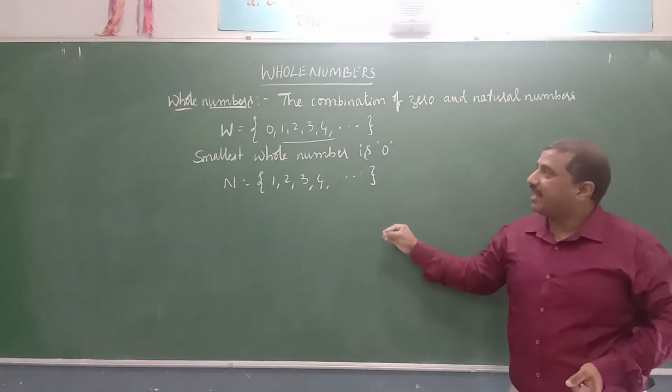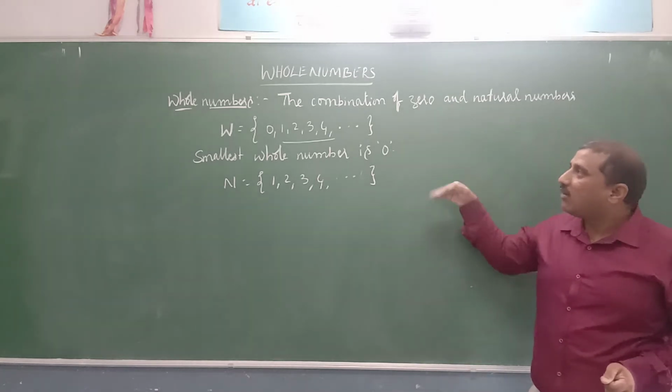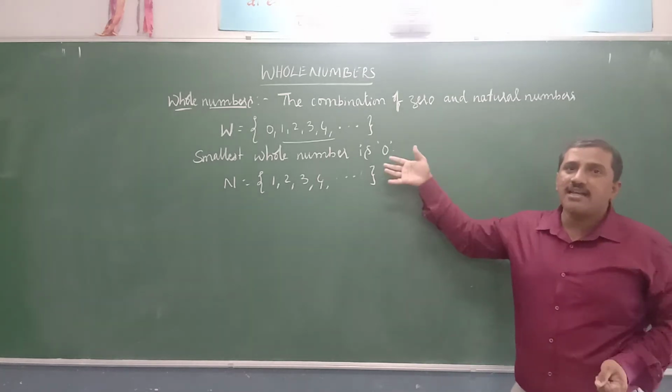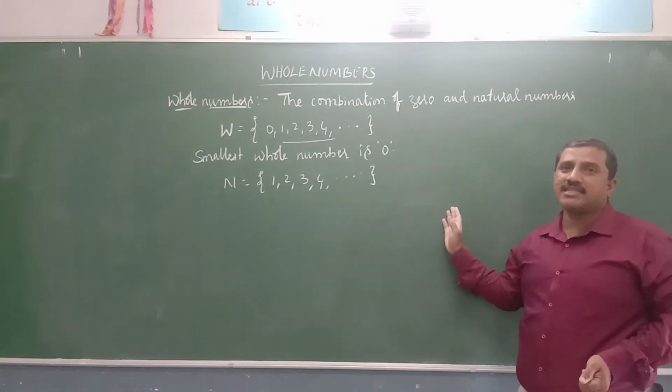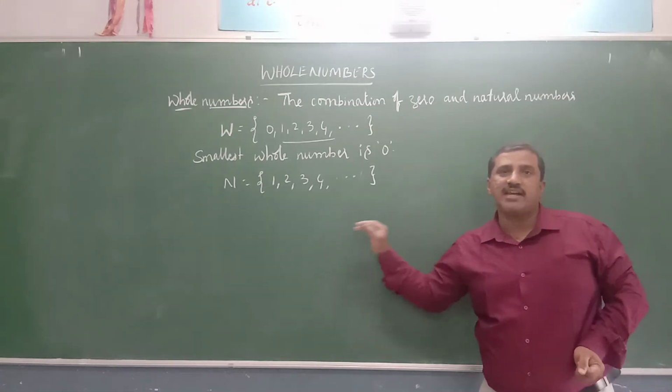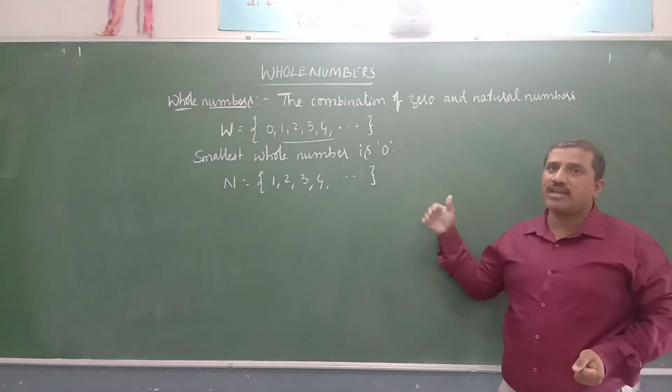So, which is the least or the smallest whole number? It is 0. Now, we can write predecessors and successors for these whole numbers too. By subtracting 1 from the given number, we get the predecessor, and by adding 1 to the given number, we get the successor.